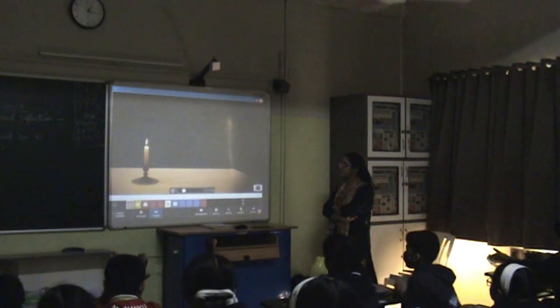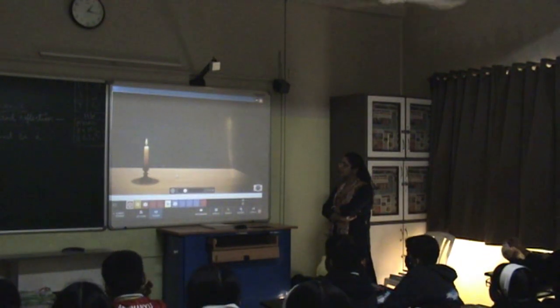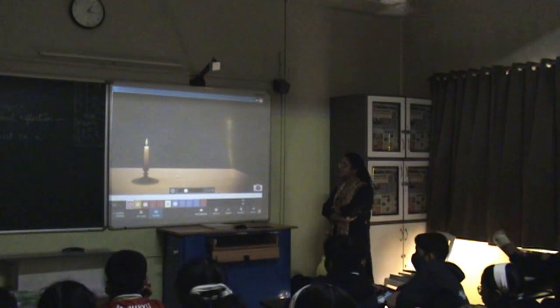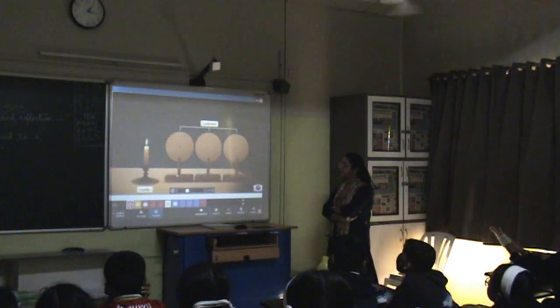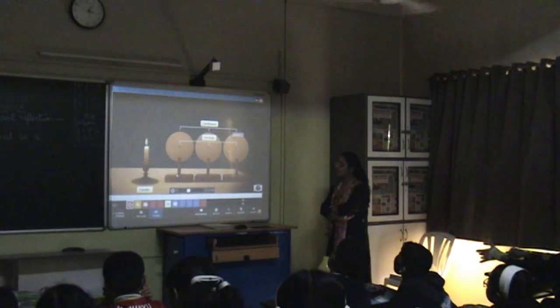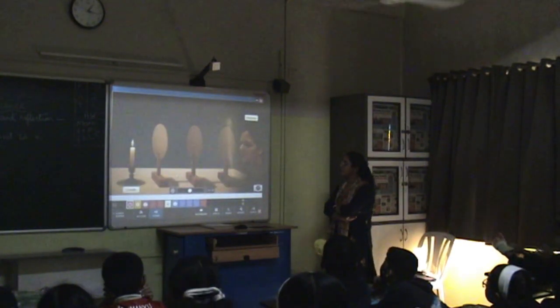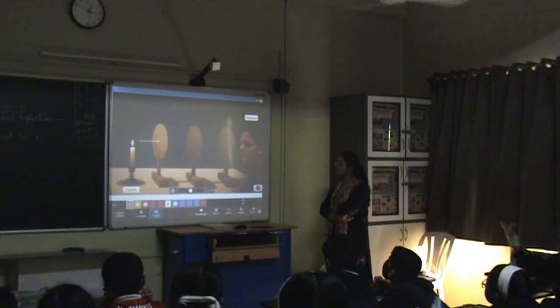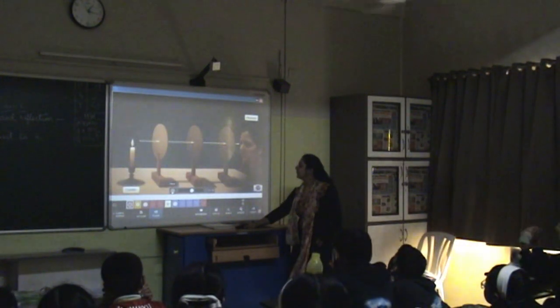Let's do a small experiment to find out more about the path of light. You will need a light source for this experiment. Let's use this beautiful candle. Now take 3 cardboards of the same size with a pinhole made in the center of all the cardboards. Now place these cardboards in a straight line in front of the candle and look at the candle on the other side of the cardboards.